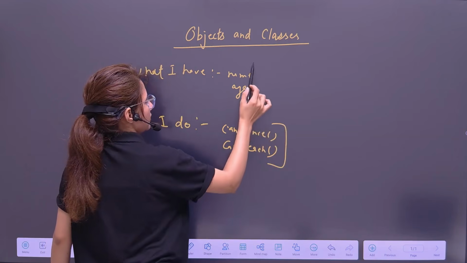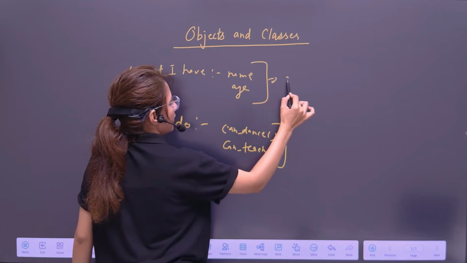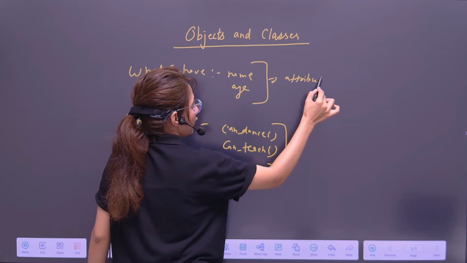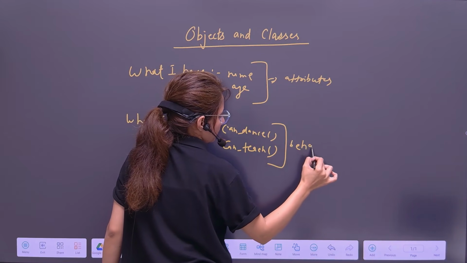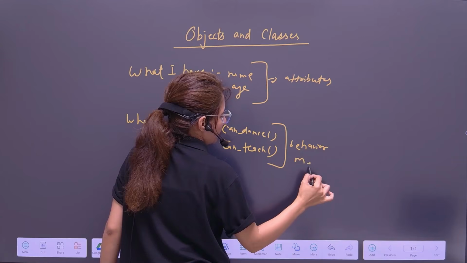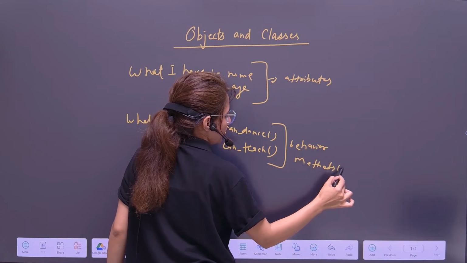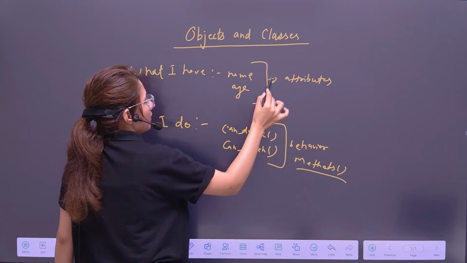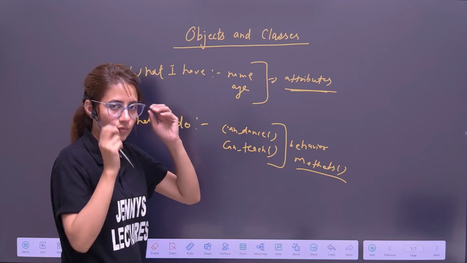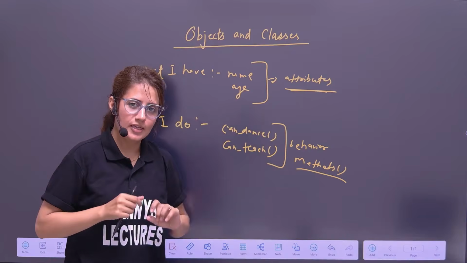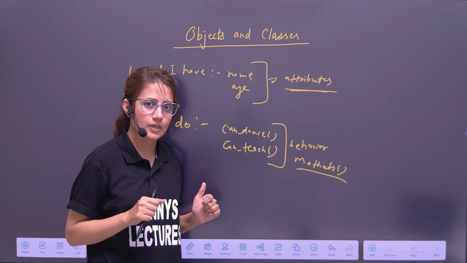So these are my attributes or my properties, and this is my behavior, or we can say methods. We show behavior with the help of methods. We show these properties with the help of attributes. These are attributes, or we can say these are instance variables of a class. Let me show this thing.